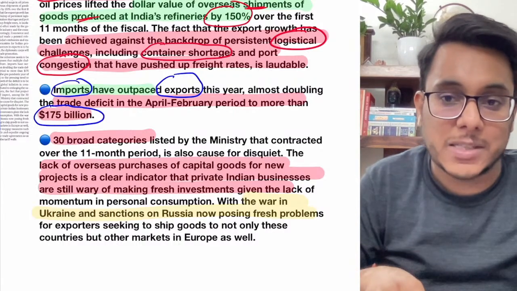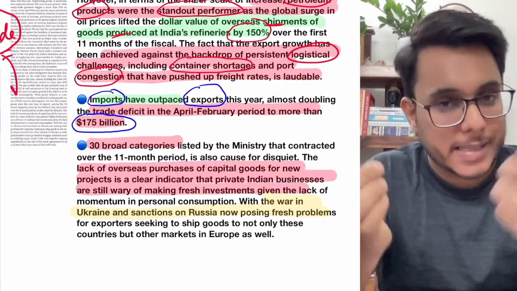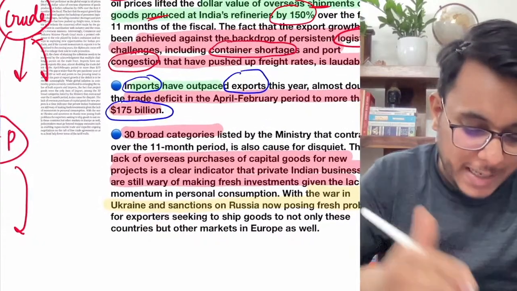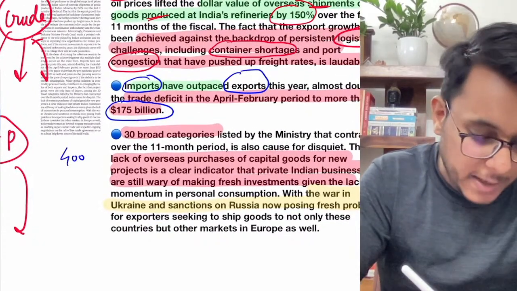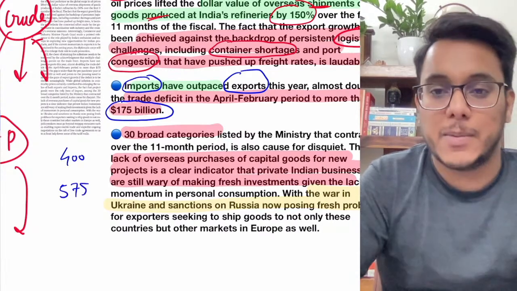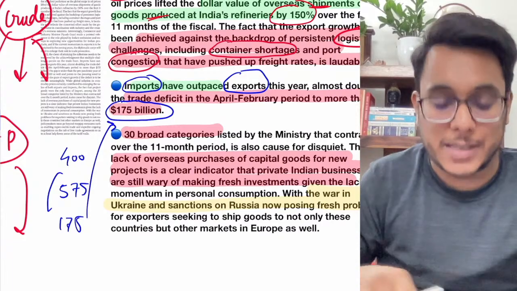What is trade deficit? Trade deficit means that we are doing both things, import as well as export. So let's say we have exported around $400 billion, but we imported $575 billion. So $175 billion is the trade deficit that is there.